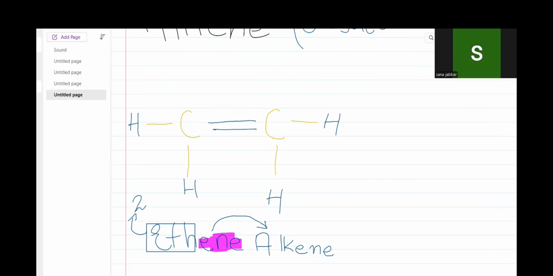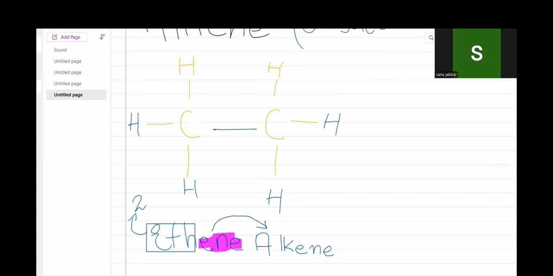If we put a single bond here, then one bond of the carbon atom is left empty, so we put hydrogen. So this is now an alkane group element.